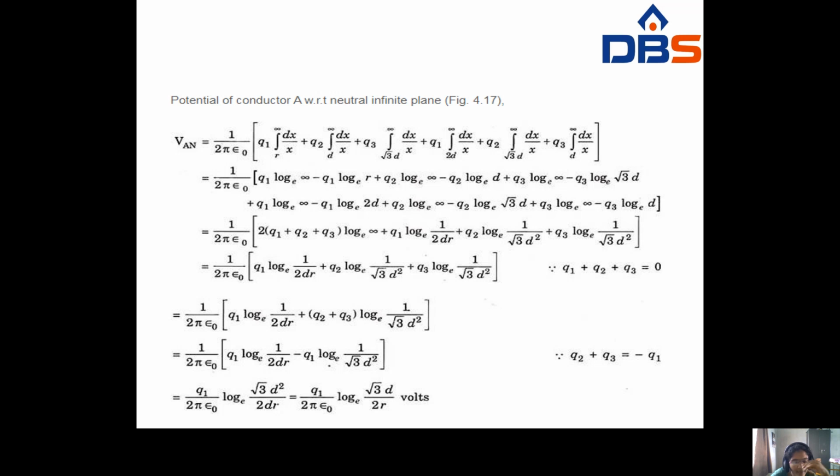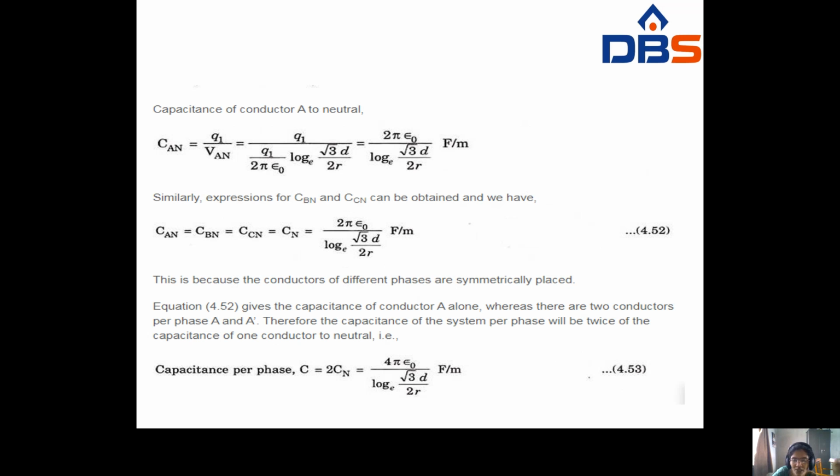So log a by log b becomes √3 D divided by 2r. So D will be cancelled. Finally, it becomes Q1/(2πε₀) log e (√3 D/2r) volts. Okay, so this is the potential value.